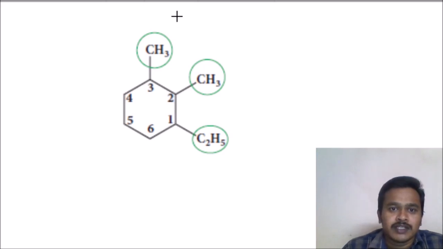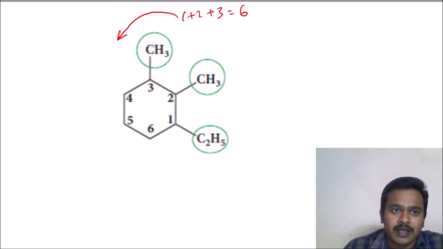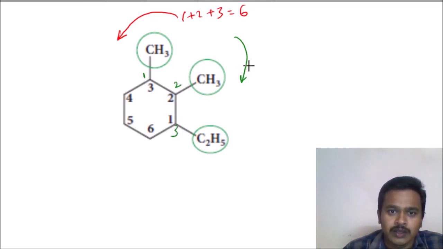Which direction? The anti-clockwise direction, 1, 2, 3. 1 plus 2 plus 3, how much is coming? 6. If I give it in the clockwise direction, 1, 2, 3, the same 1 plus 2 plus 3, 6.